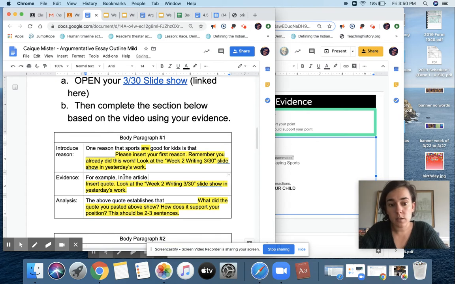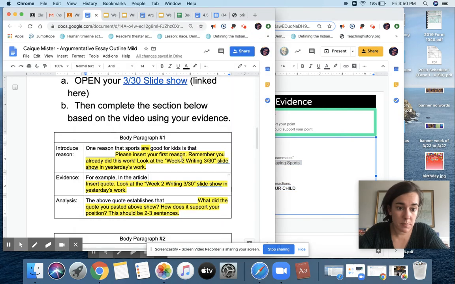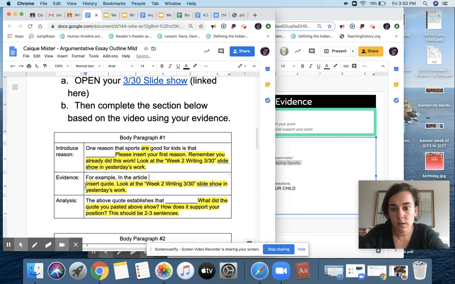In this article, you're going to copy and paste the name. Oops, I didn't actually copy and paste them. In the article, say I chose this one, I would say, the article 5 reasons why, put the article name in. It states, and then you would enter the quote, okay?